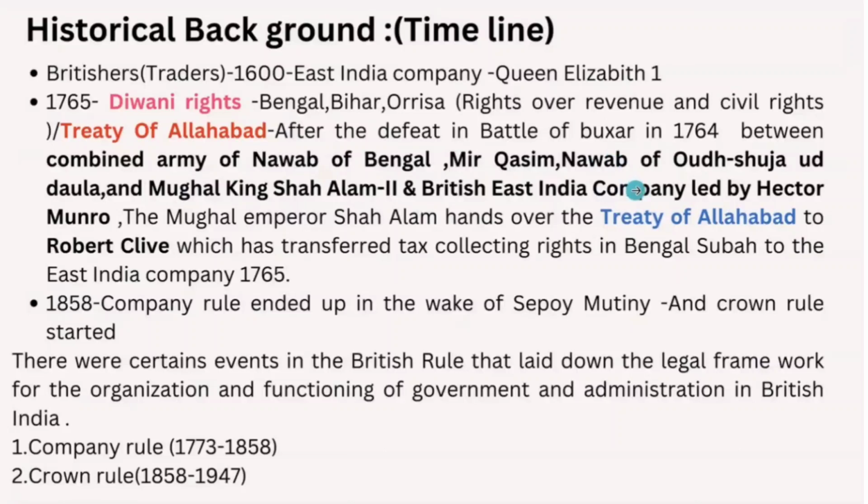In this battle, the Nawab of Bengal Mir Qasim, the Nawab of Oudh Shuja-ud-Daula, and the Mughal king Shah Alam II lost, and they made a treaty with Robert Clive in which they transferred tax collecting rights from the Bengal Subah to the East India Company in 1765. So this treaty is nothing but the Treaty of Allahabad.